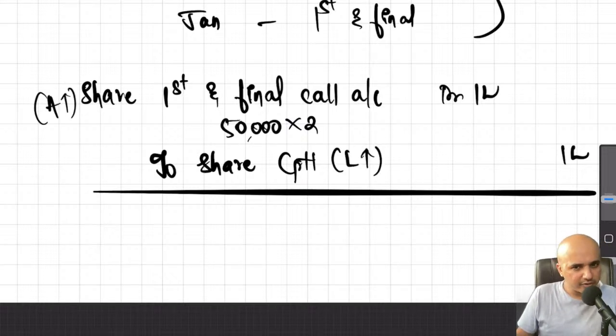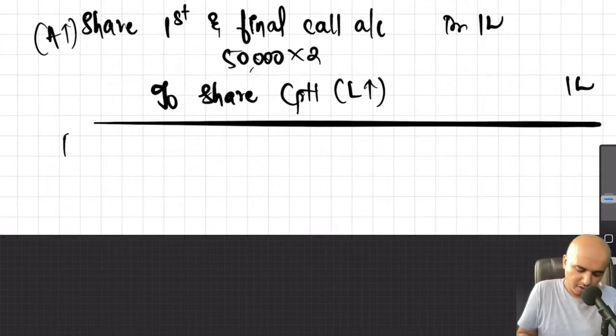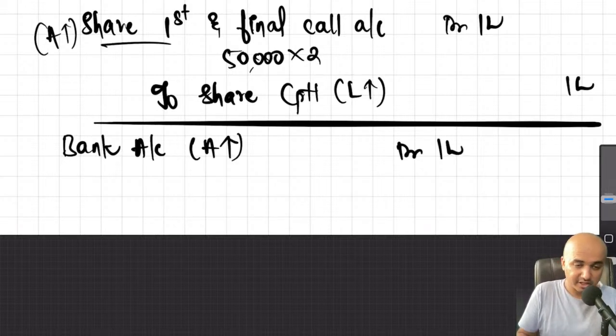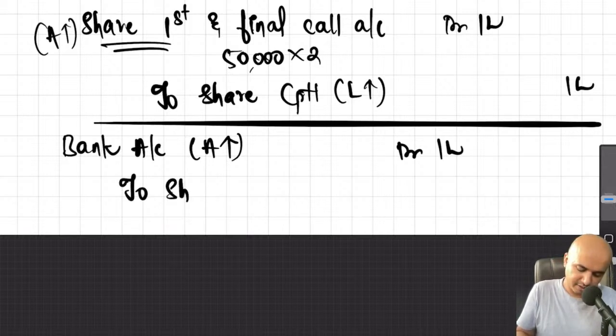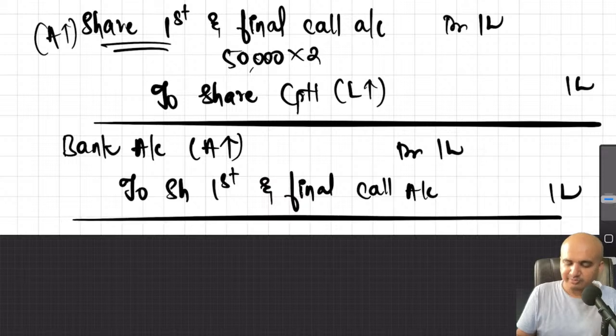Once you receive the money, cancel that asset. Now that we have received the money, will it still be your asset? Obviously not. So bank account debit, because they would have paid money, your bank balance would have increased. So this asset, that is bank, is replacing this asset, which is share first and final call. To share first and final call, 1 lakh. That's it.